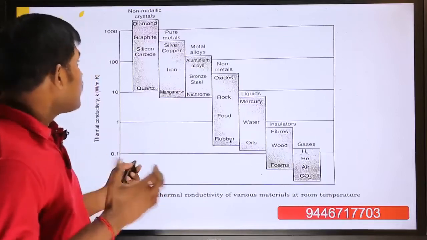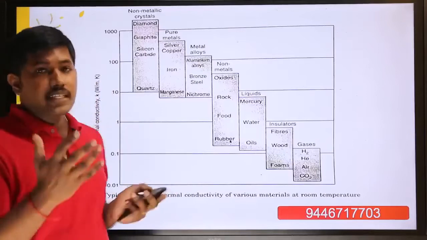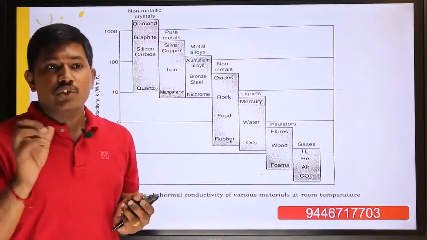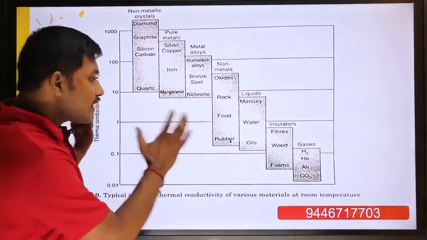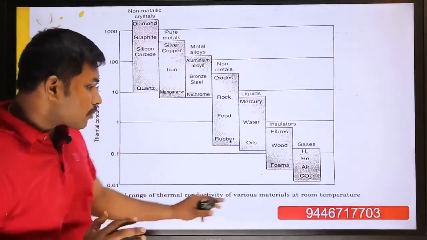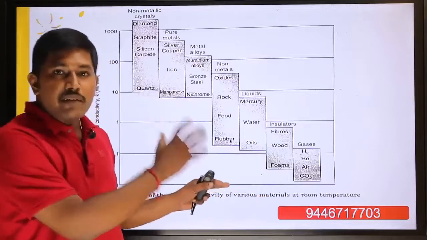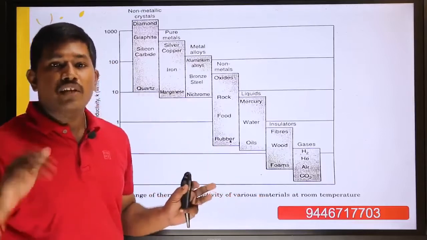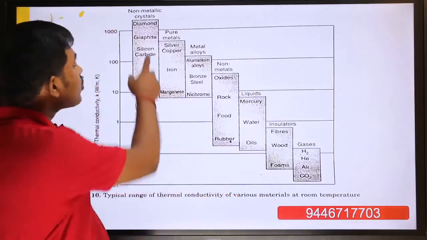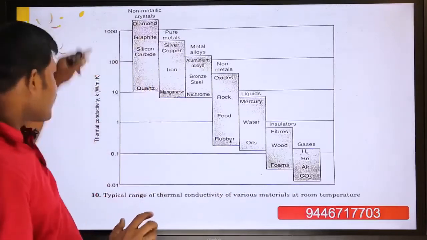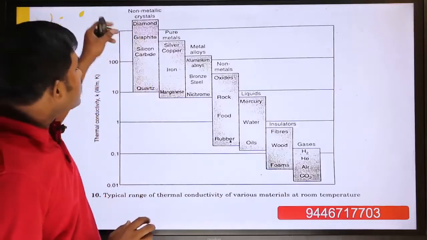We already know the thermal conductivity of various materials, which we can categorize into three: solids, liquids and gases. You have to understand this chart, the typical range of thermal conductivity of various materials at room temperature. You should know this, so that you can solve any type of thermal conductivity question, whether it asks for high or low. Here, the y-axis is the thermal conductivity, in increasing order, and we just analyze this chart.